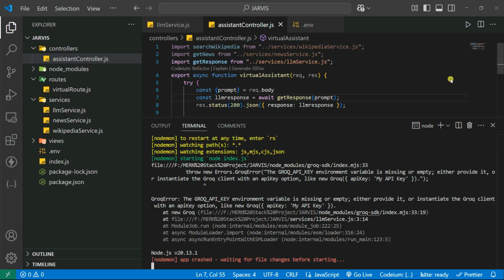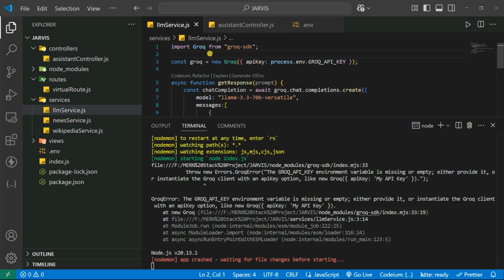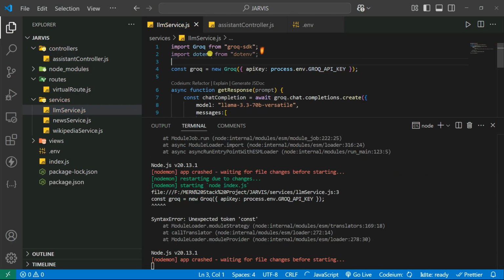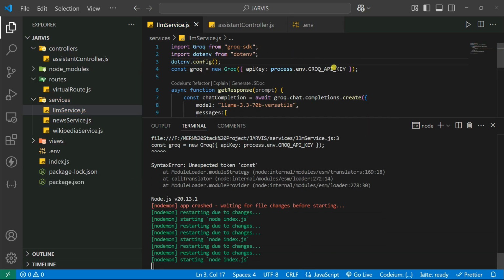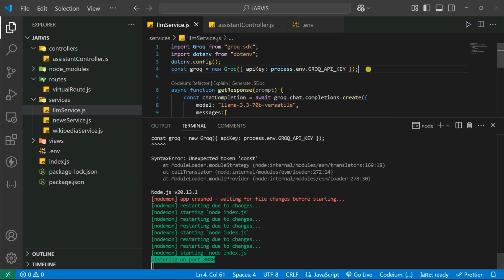So you got an error. That means the Groq API key is not set up in the environment variable, but we set it, but it's not finding it. So what I can do, we can simply import here the dotenv. Let's say import dotenv from dotenv. Then you can simply configure here this, dotenv.config. Sometimes it's unable to find here the API key. That's also one problem. Now you can see the error is resolved.